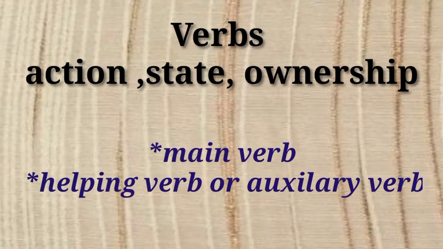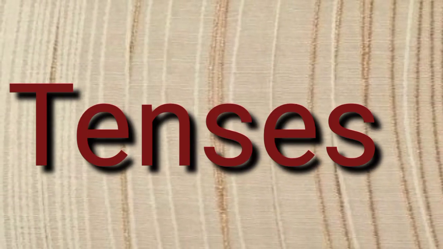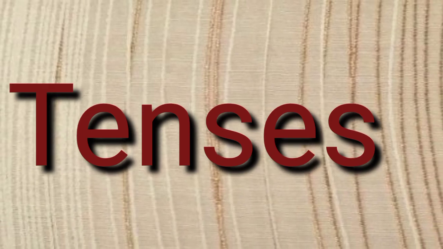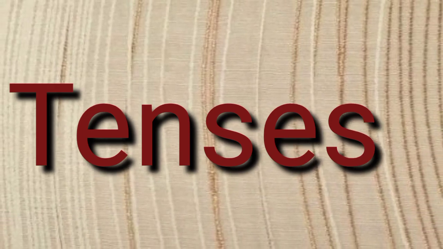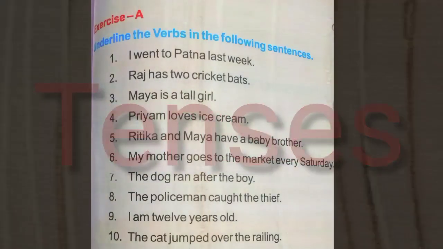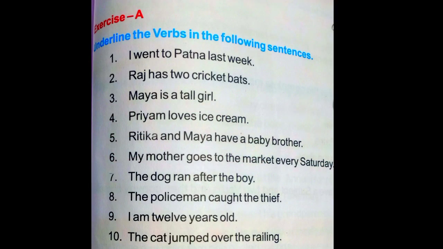Now the next part of the lesson is to know about the tenses. Tenses are also related with verbs, but tenses we will see in the next video. Here we will see the exercises which are related to verbs. Exercise A in page number 71. Underline the verbs in the following sentences. In these sentences you will find out the main verb and also the helping verbs.